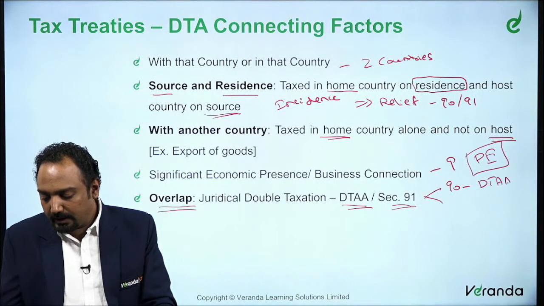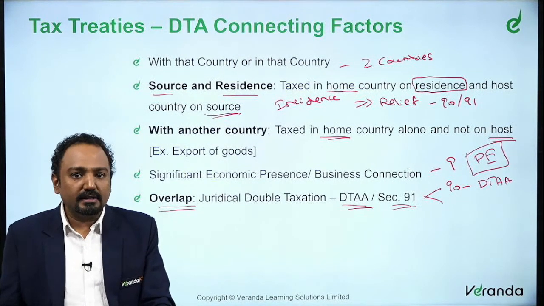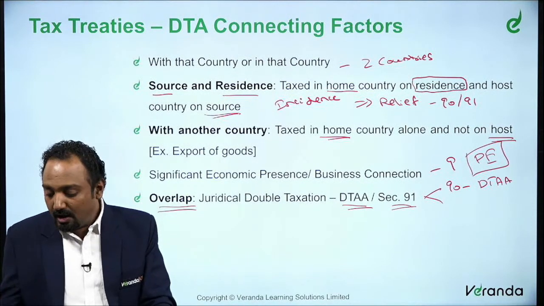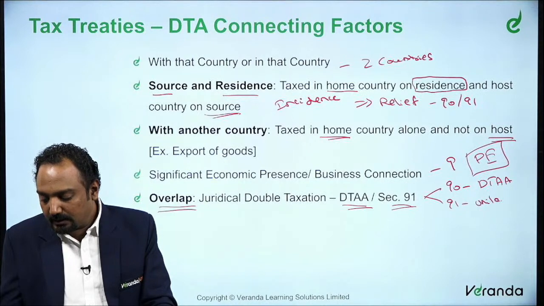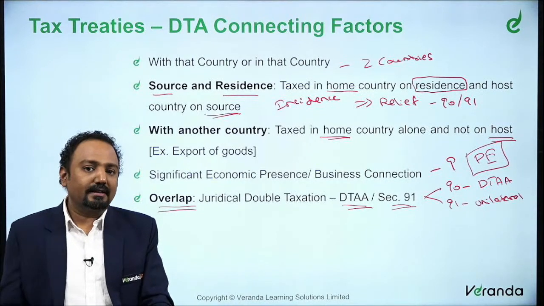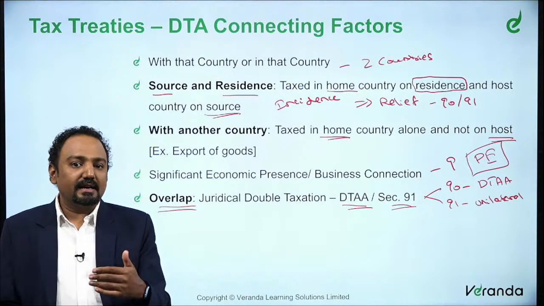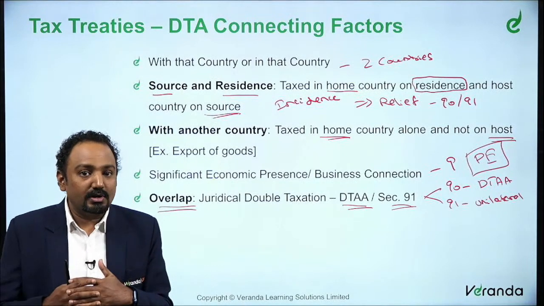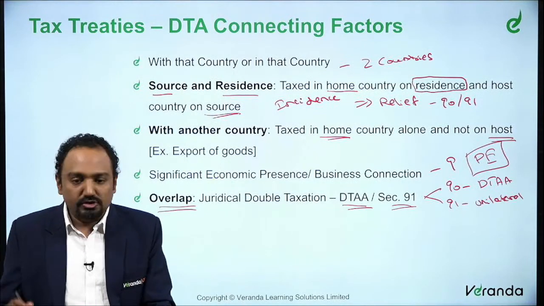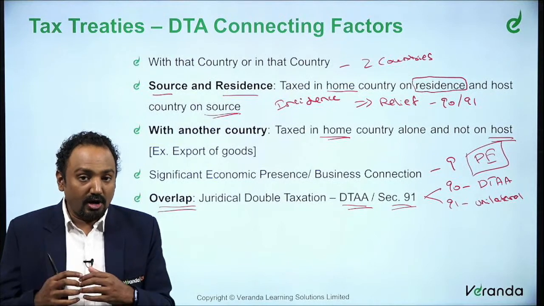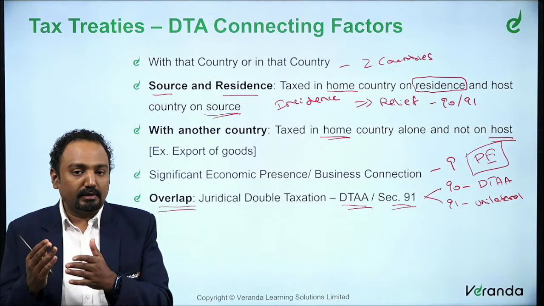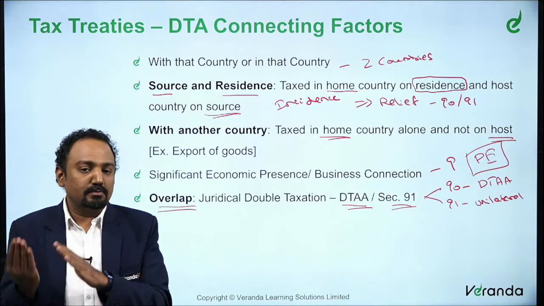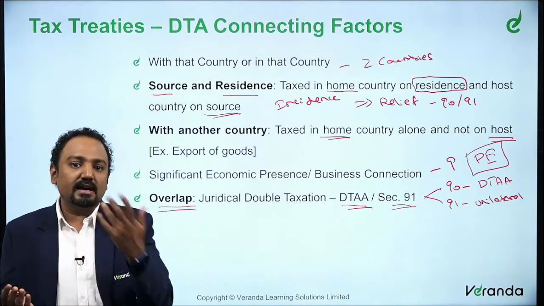We call that we might have a double taxation avoidance agreement with that country. What about section 91? For 91 you say it is unilateral. We said that there is no double taxation avoidance agreement. So section 90 is about bilateral, whereas 91 is about unilateral. So this juridical double taxation is because there is an overlap between the taxability in both the countries, in our example, both India and the USA.